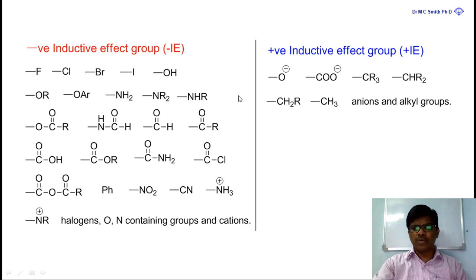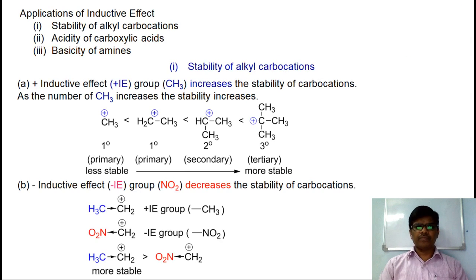And these are the two molecules where oxygen, which is carrying negative charge, is acting as a positive inductive group, and carboxylate ion also acts as a positive inductive affecting group. Let us see what are the applications of this inductive effect.